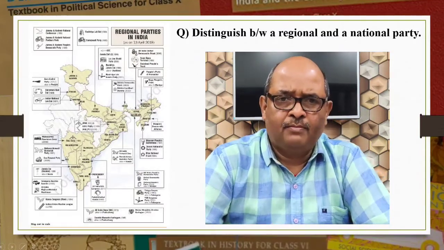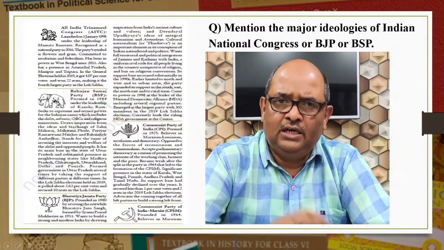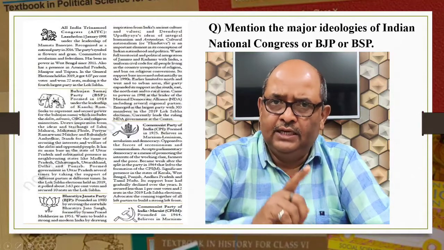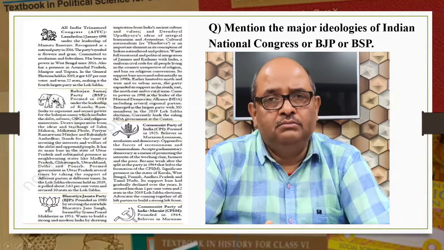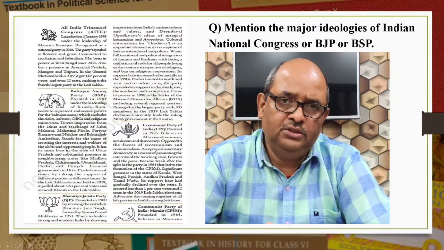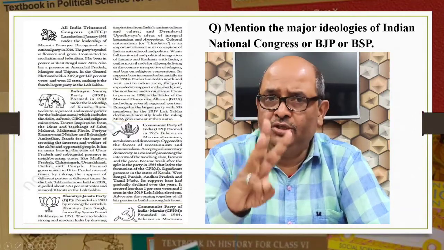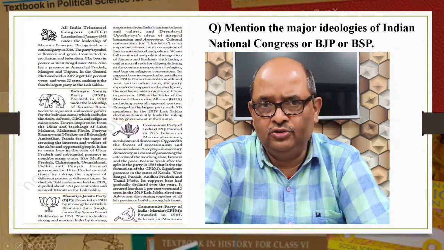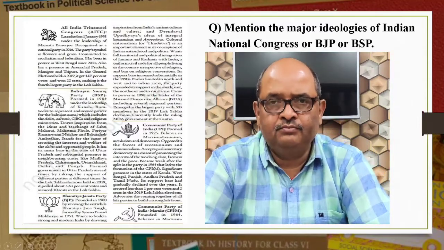Now come to national parties. You must learn by heart the names of all national parties, their symbols and the year they were founded, etc. You may be asked, mention the major ideologies of Indian National Congress or BJP or BSP. You must read at least 3 points each. I have dealt with these in detail in my videos. You can go through them if you think you need an explanation.